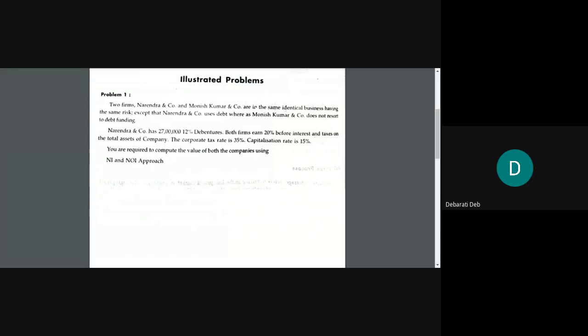Both the firms earn 20% before interest and taxes on the total assets of the company. The corporate tax rate is 35%. Capitalization rate is 15%. These are the other information given to you.